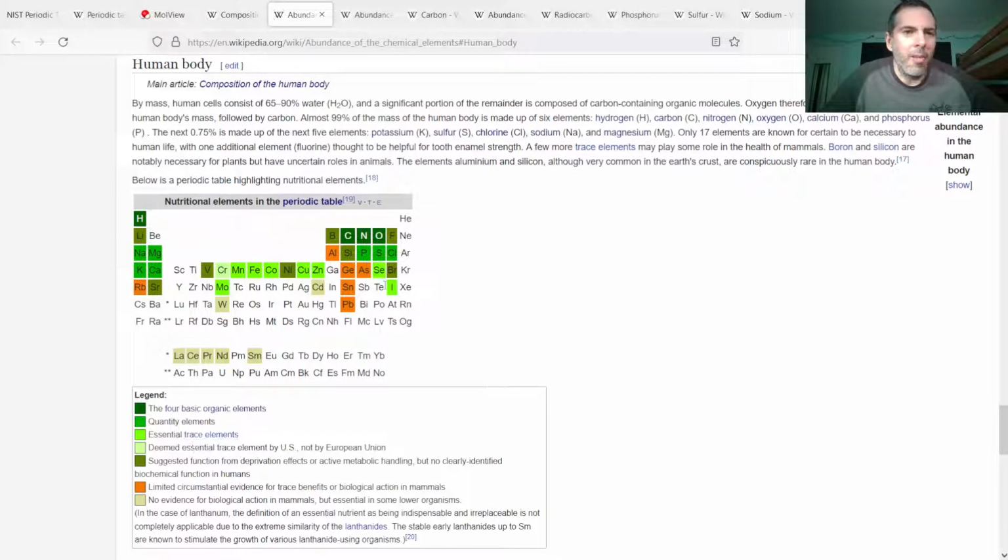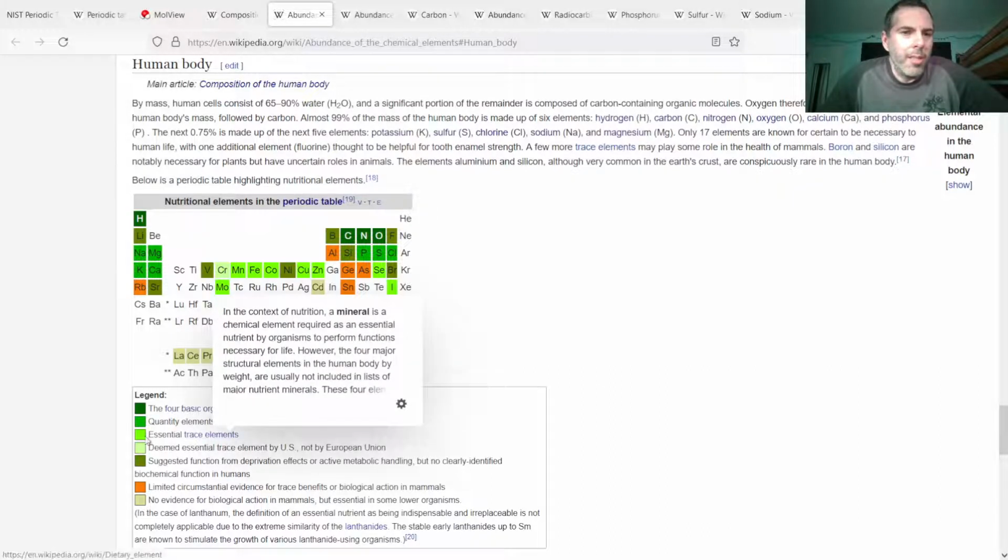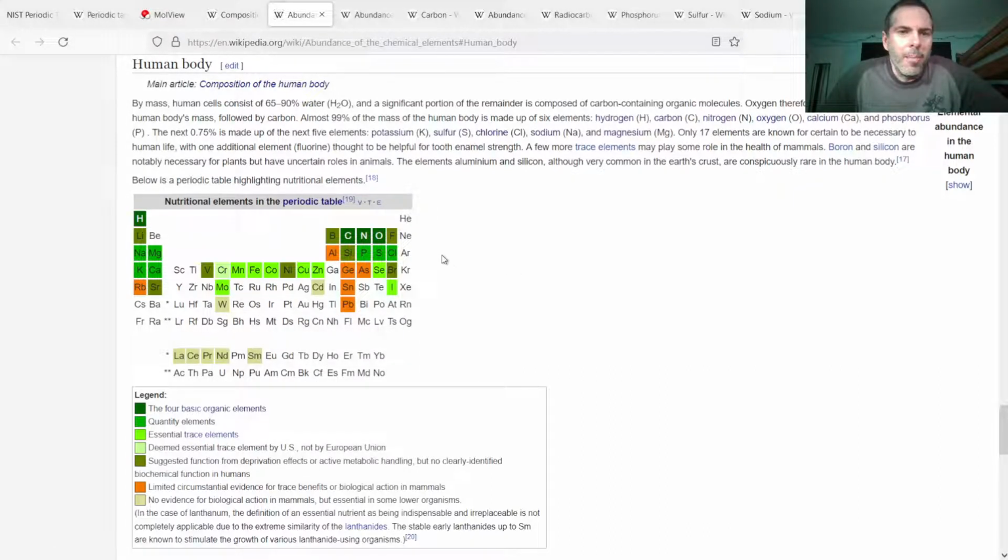And then you have a variety of elements that I'm not going to talk about, but there's trace elements, maybe essential trace elements. But then you'll have things that are non-essential but still useful, maybe.